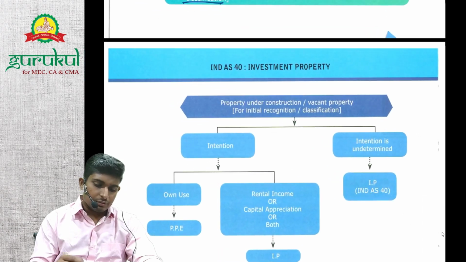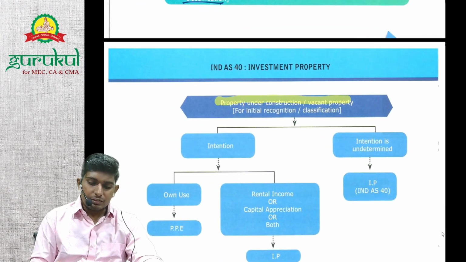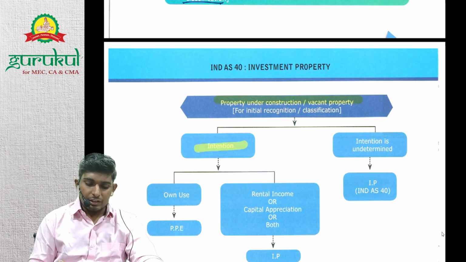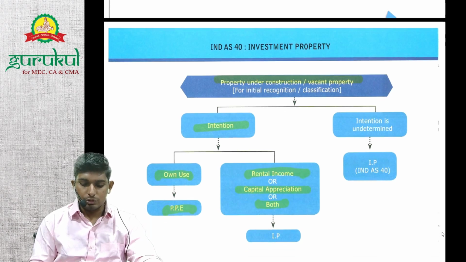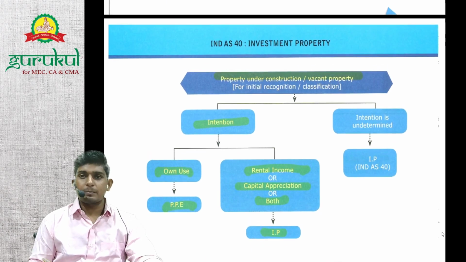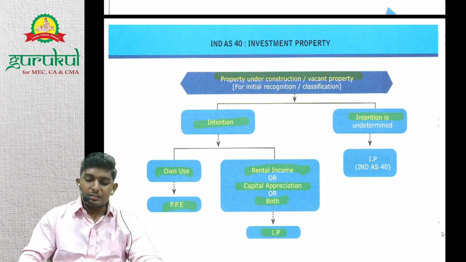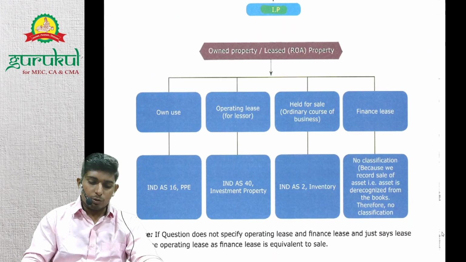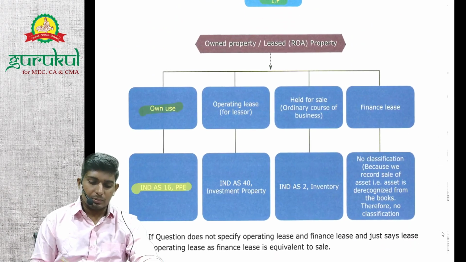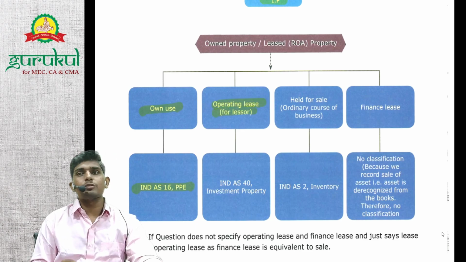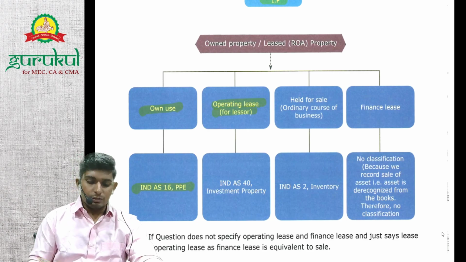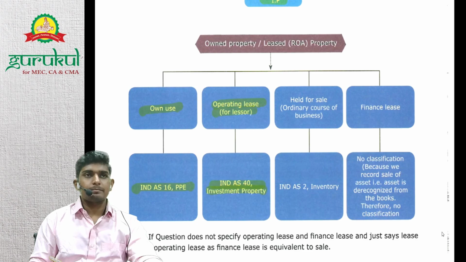So with this we have discussed already. Property under construction or vacant property, if intention is for own use, then it's PP. If intention is for investment purpose, which is rental income, capital appreciation, or both, then it's an investment property. If intention is undetermined, then it's an investment property, right? Next, own property, own use, PP. Operating lease: you are giving it for operating lease, which means you give it for earning rental income. So it's an investment property.